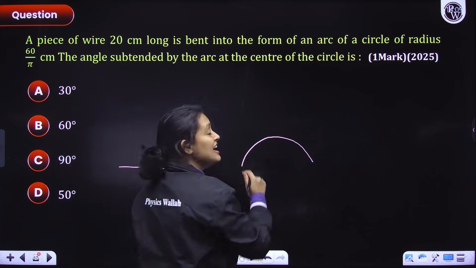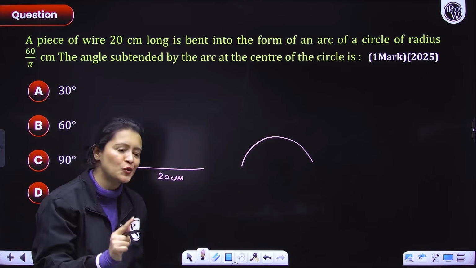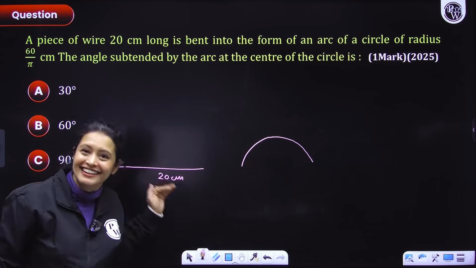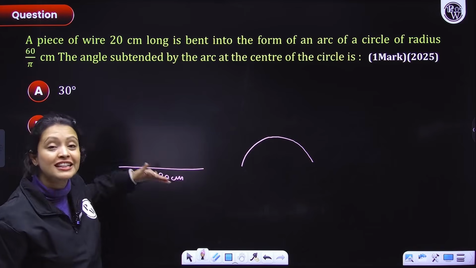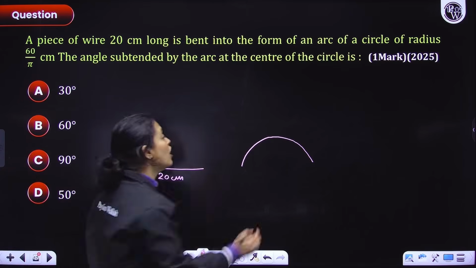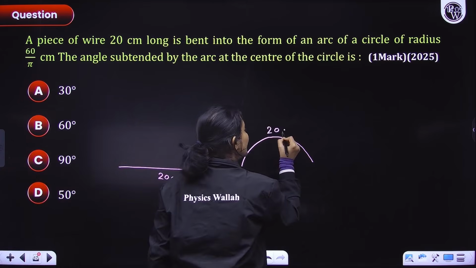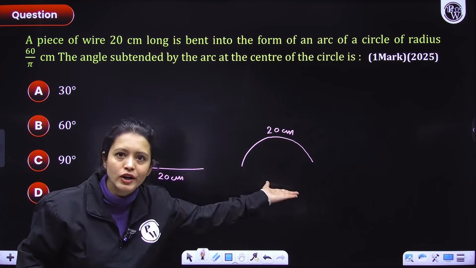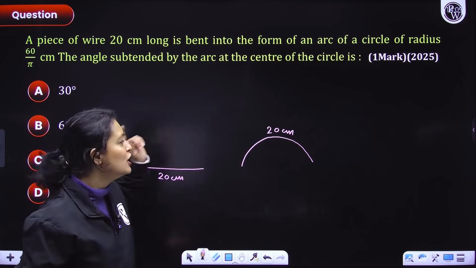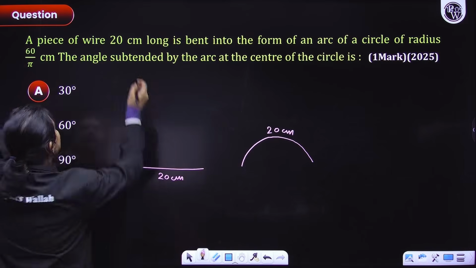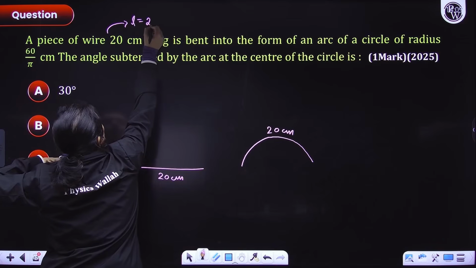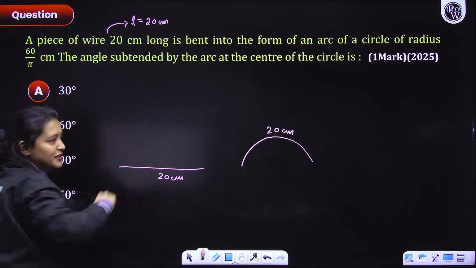This is the arc. The first thing you should notice is both of these are the same wire. If previously the wire's length was 20 centimeters, here also the wire's length would be 20 centimeters only. The length is not going to change. These are the same wires. So that means this 20 centimeter is the length of the arc of a circle.